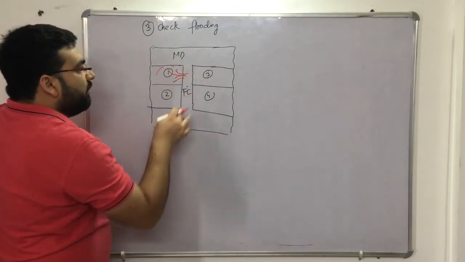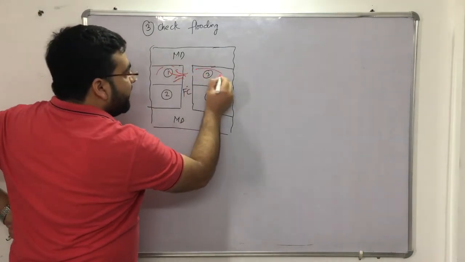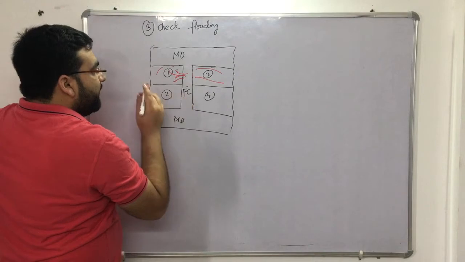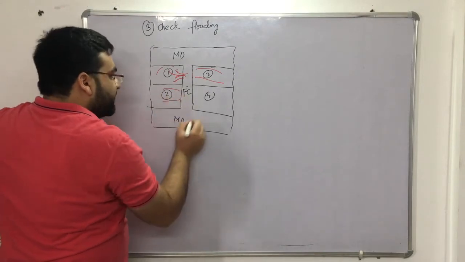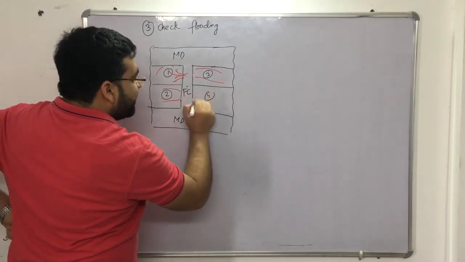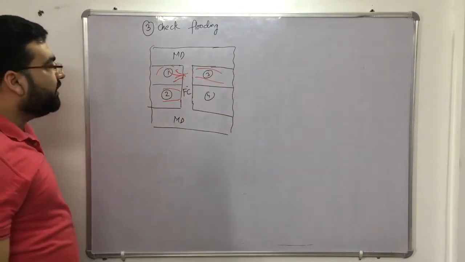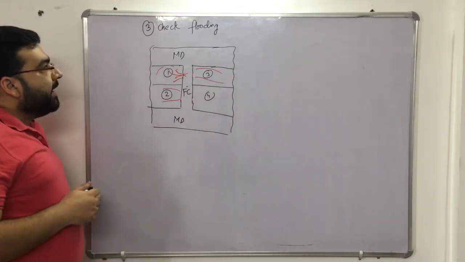Then we will close this. Then we'll open this, it will get irrigated. Then again we will close this, and we'll open this, it will get irrigated. We close this, we open this, it will get irrigated. Then we close this. So that is how we are doing this type of irrigation.